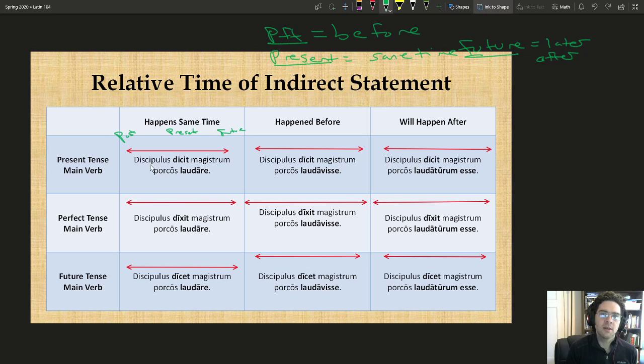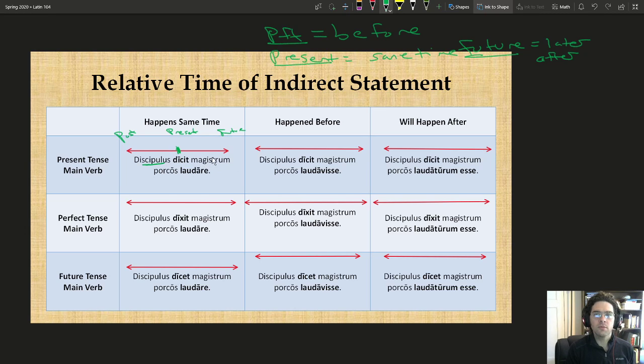So the student says, so this is our present indicative active, so it's present tense. So the placement on our chart here will be in the middle because it's happening at the present time. And he says that the teacher loves the pigs.